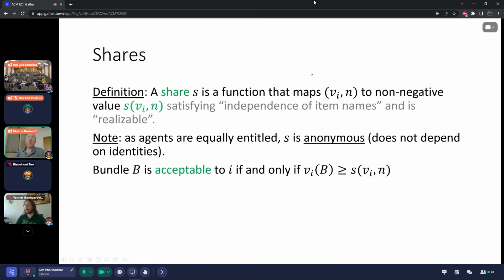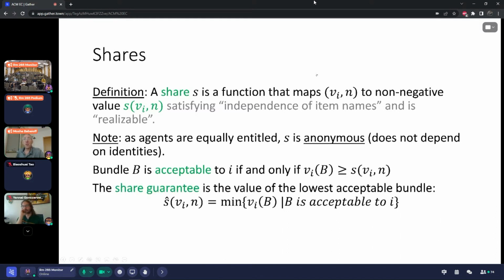Given a share definition, we want to use it as a fairness guarantee. We define a bundle B to be acceptable to agent i if she gets at least her share, so the value of B is at least the share. And the share guarantee is the minimal value over all the acceptable bundles. So we go over all bundles that are acceptable and consider what would be the minimal value. That is the share guarantee, what the agent can perceive she is always going to get if she's getting her share.